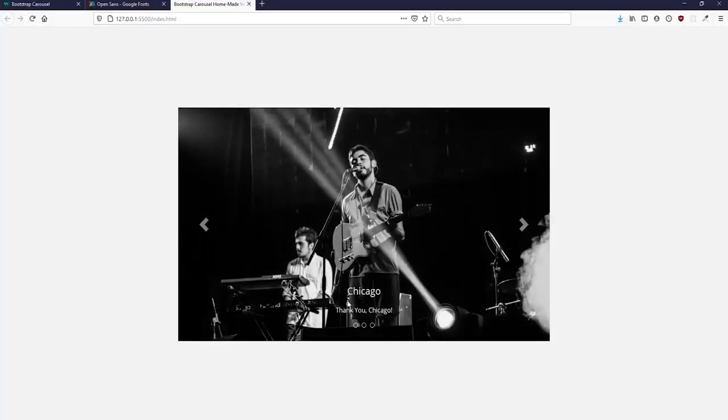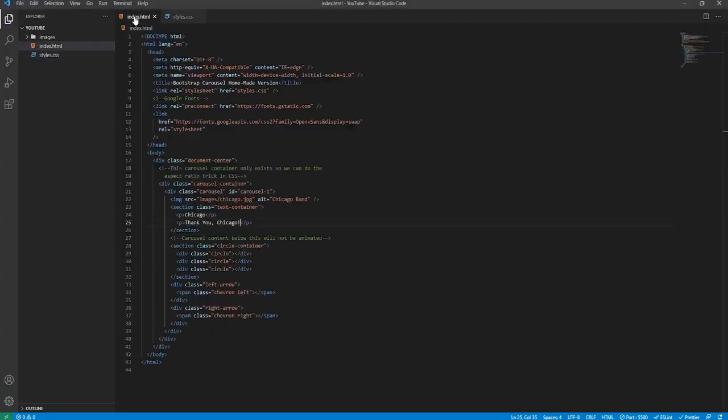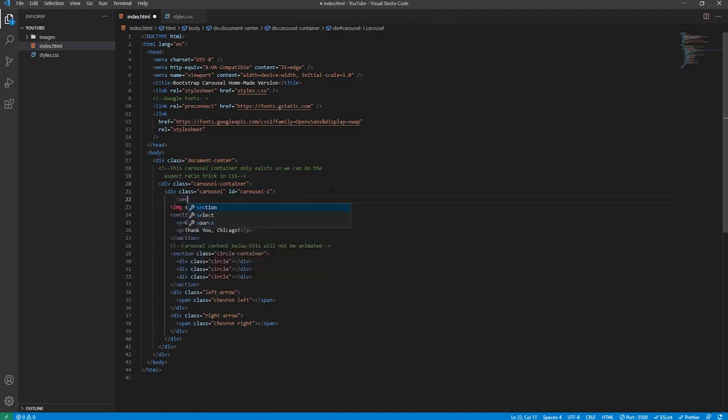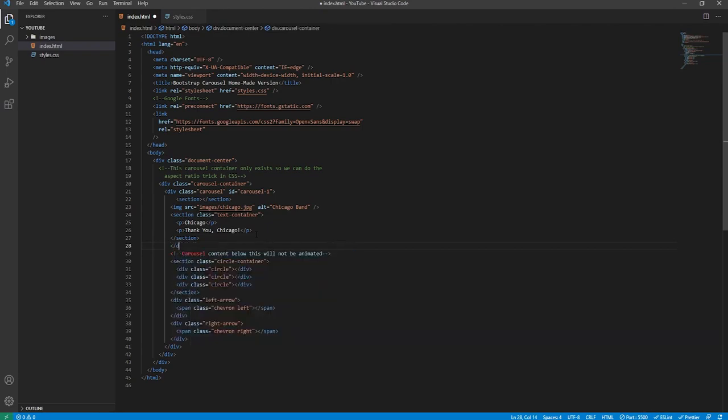So now when we look at it, obviously it looks good. But the problem with this is essentially when we animate these images, the text animates along with the images, and we need a way to do this. So the way that we do this, we go to our markup and we wrap everything beginning with the image. So we'll create a section and ending with the text container, so above this comment here, inside a section. It's not a div, I will say a section, like so.